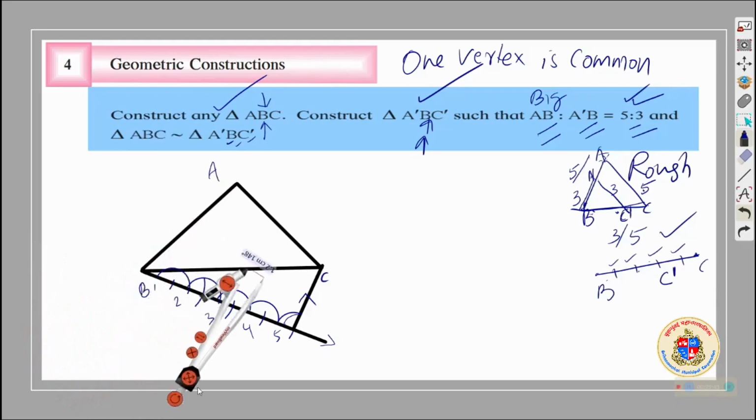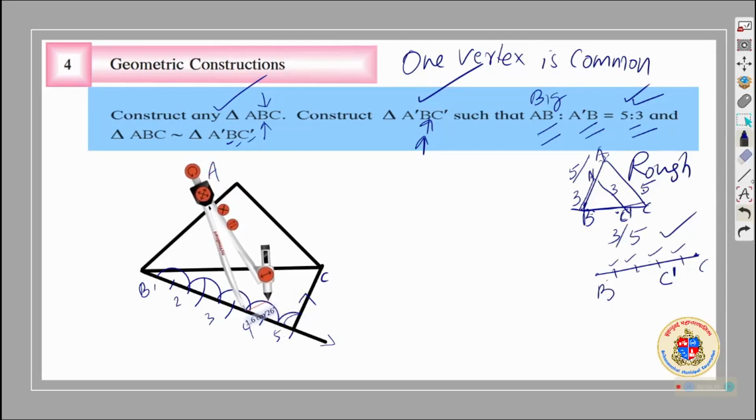Now you have to bring the compass here and measure the span of the angle. The angle you have to copy, you have to measure its span very carefully. The span is this much. The span is this much. Okay. So do that span in every case.